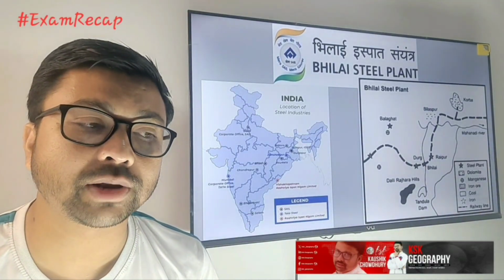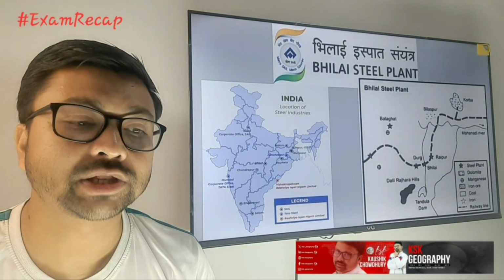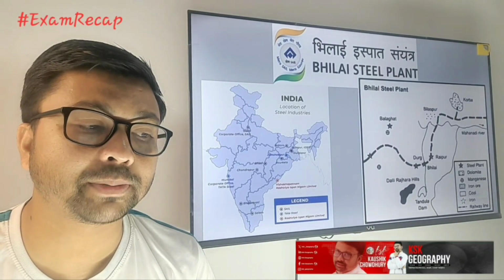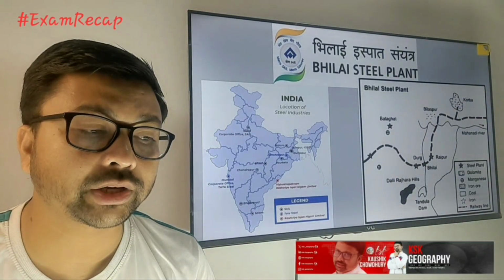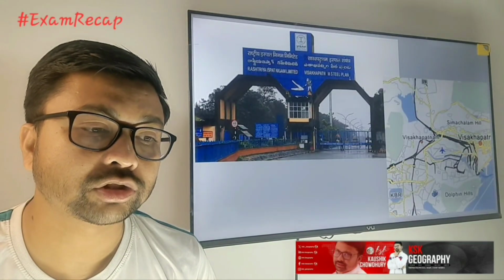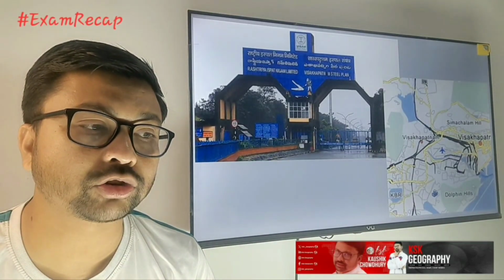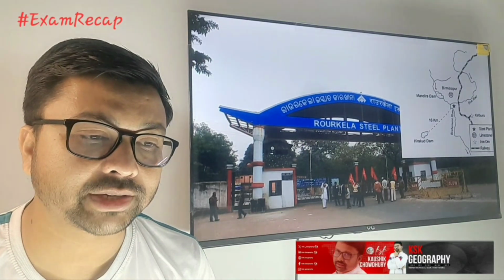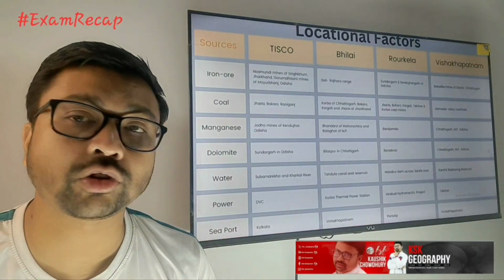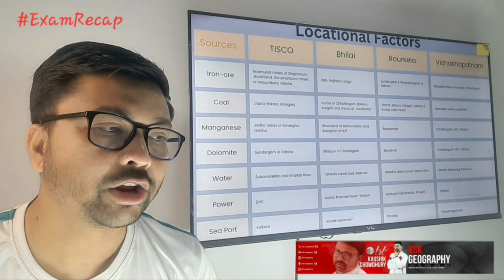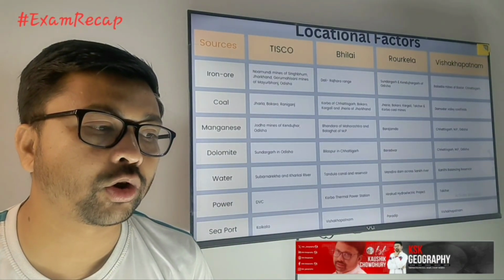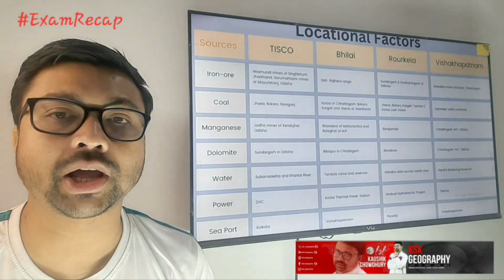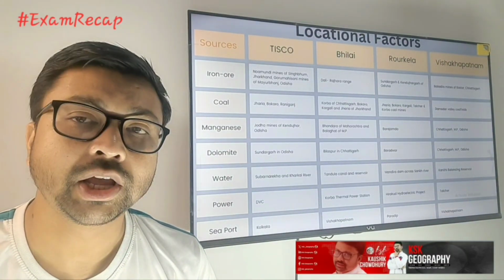Next, another iron and steel plant you need to know is the Bhilai steel plant. Another map is given there, so you need to know where it is located and what the sources of raw material are. Same for Visakhapatnam also, and the last one is Rourkela. The map is given for each slide. Here, what are the things you need to know? If you make tables like this, with the sources of iron ore, coal, manganese, dolomite, water, power, and seaport for TISCO, Bhilai, Rourkela, and Visakhapatnam iron and steel industries.